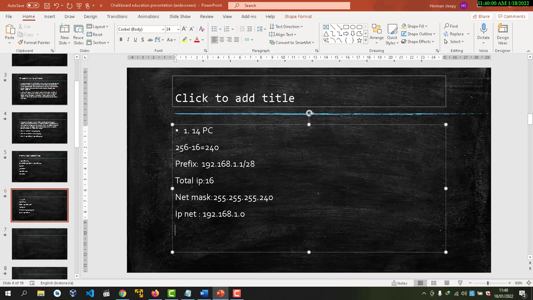This is the IP network. Then IP broadcast is, this is the key, the IP 16. So this broadcast is before 16, 192.168.1.15.